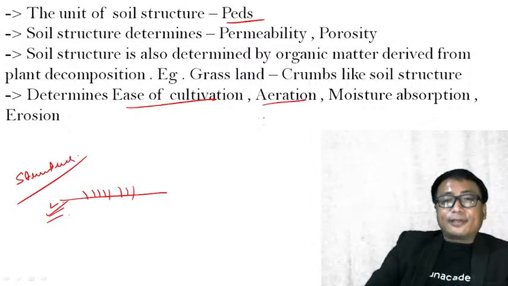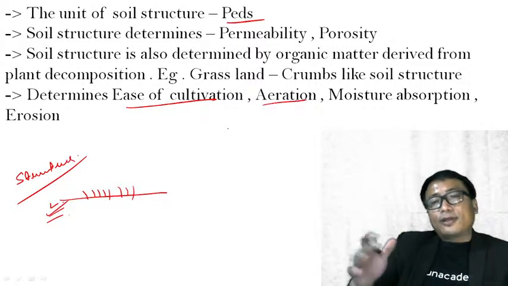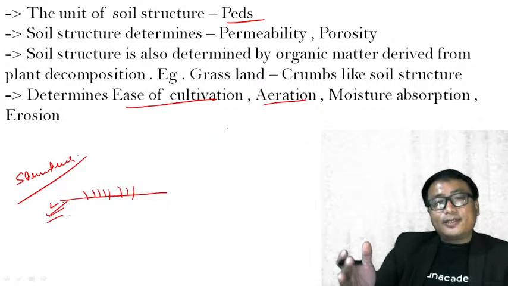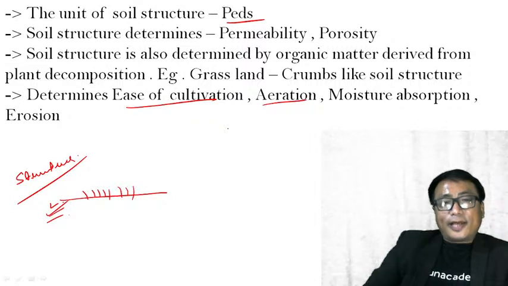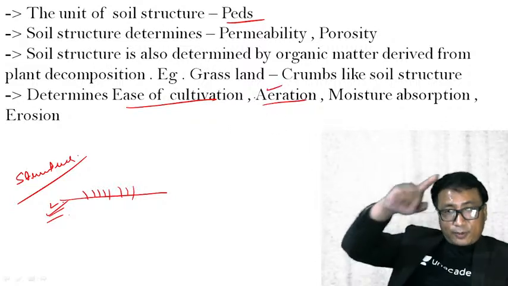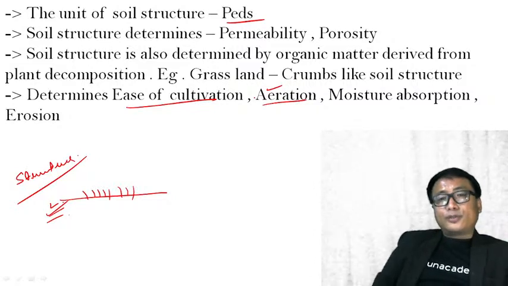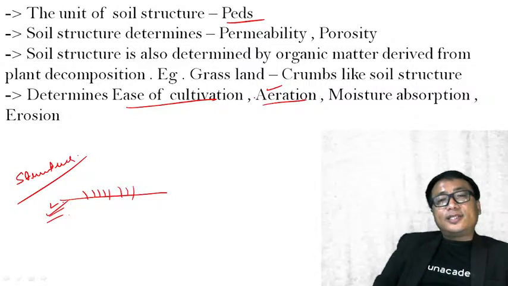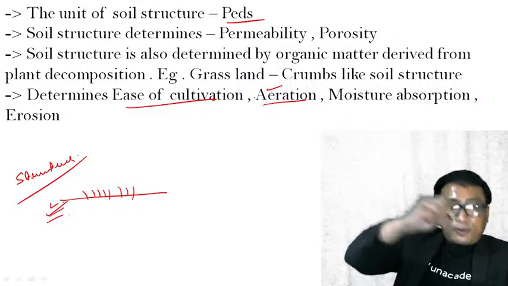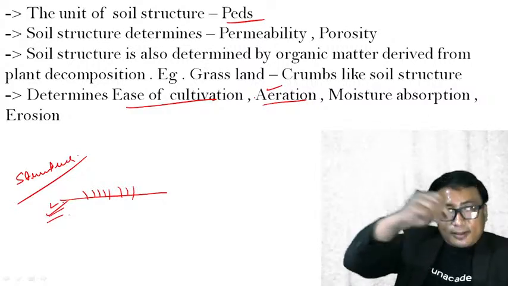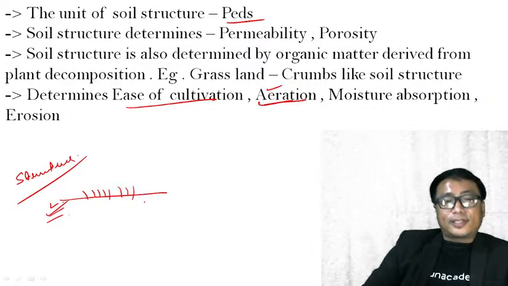The aeration: we have just seen the soil is very active. It is not a passive entity, and soil consists of solid, liquid and gas. Aeration means circulation of the air, or I can say the oxygenation, meaning how well the air circulates in the soil. The aeration is also determined by the soil structure.